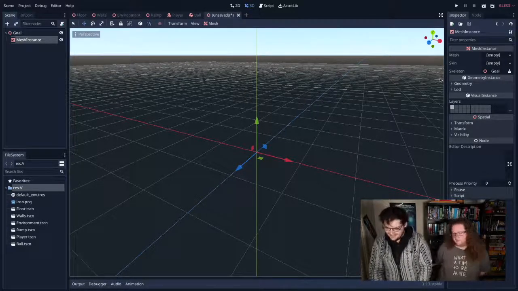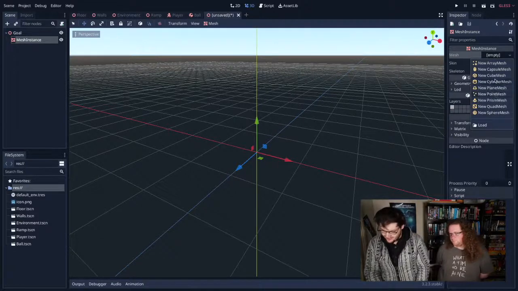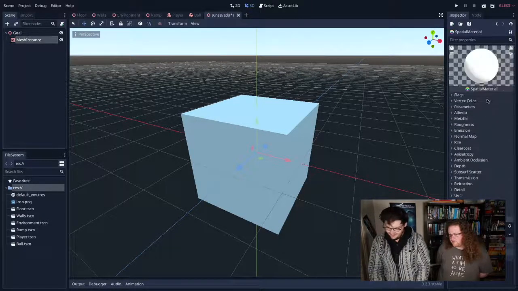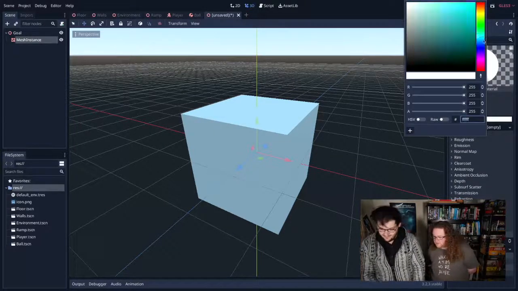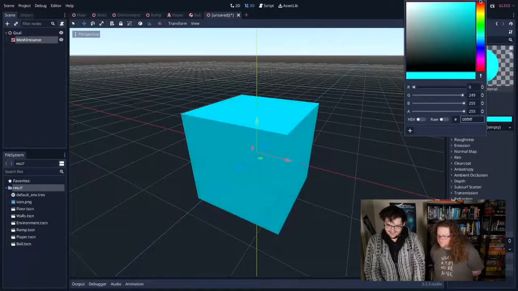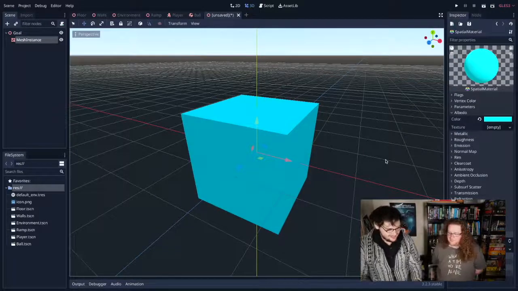I have no idea. Okay, I'm going to add a cube. What colour is a goal, Tim? Ooh, that's a good question. Let's have a look at our colours here. Let's go like a cyan. What colour's cyan, Tim? Oh, yeah, there. Nice and bright. Close? Good enough? Yep, that's cool.